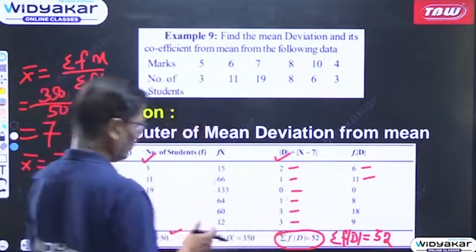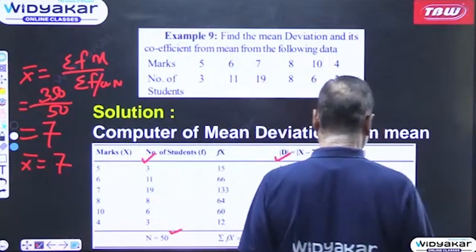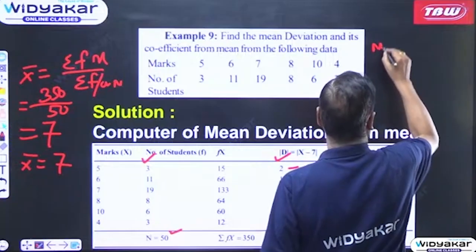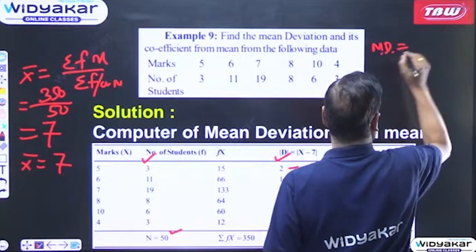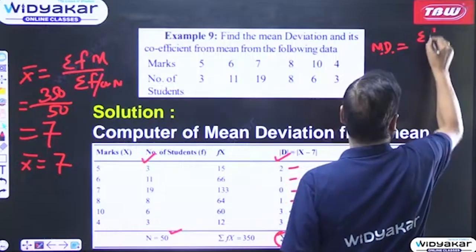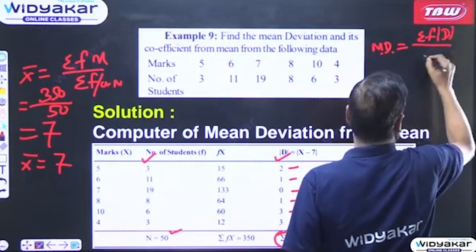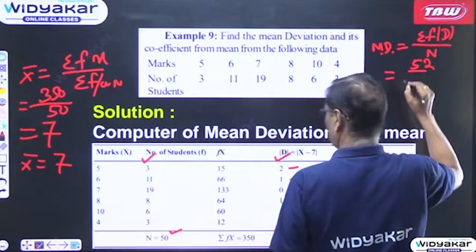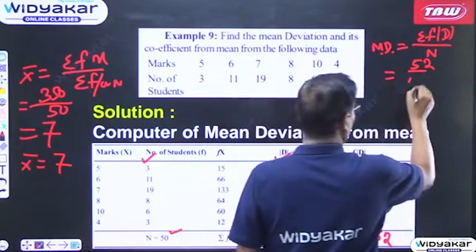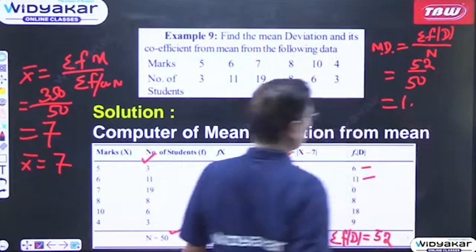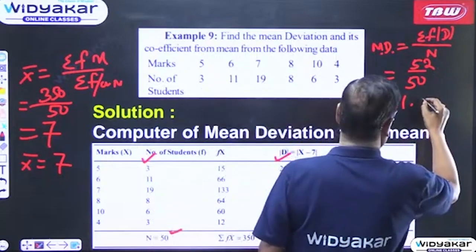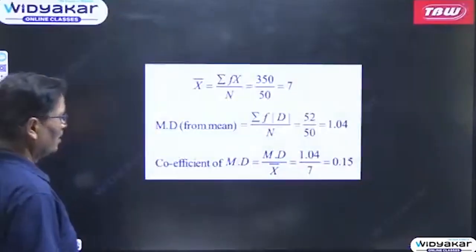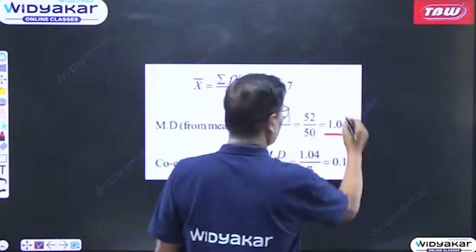Once you get this, the mean deviation is equal to summation f modulus d divided by n, which is 52 divided by 50. This comes to 1.04.